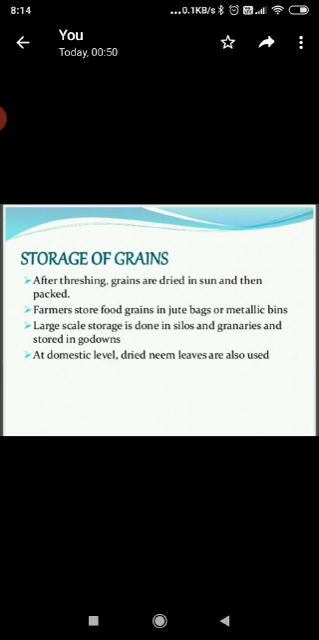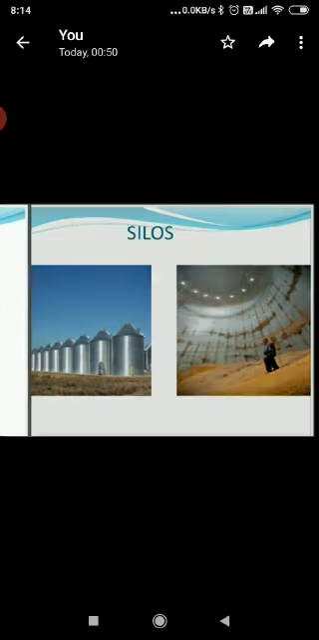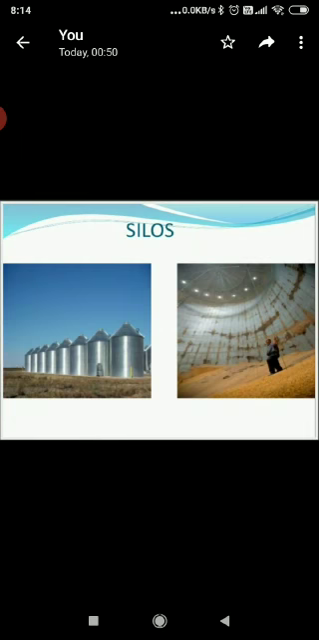Now, storage of grains. So after that, how do we store the grains? Proper storage of food grains is necessary to get a regular supply of food products throughout the year, as proper storage protects the food grains and other agriculture products from pests, rodents and other microbes. Due to improper storage, more than 10% of the crop produce is spoiled in India. So it is stored in silos.